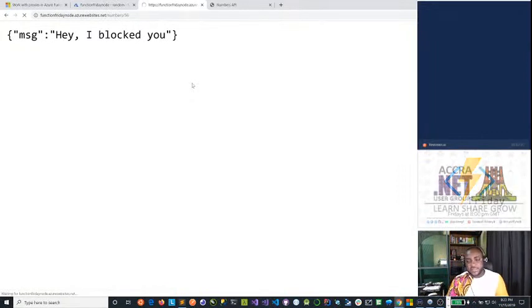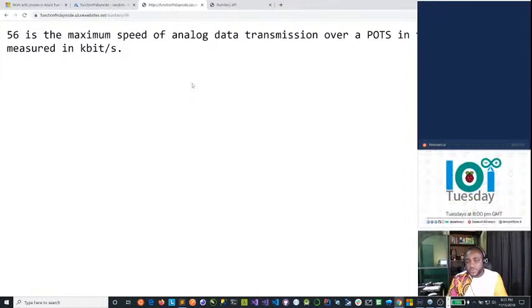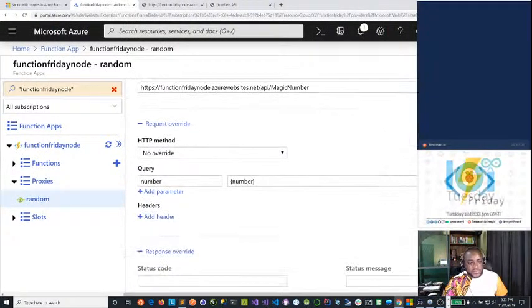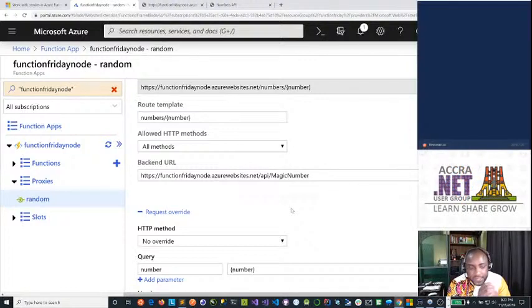Now, it's not just request and response that can be intercepted, and it's not only variables that you can pass into the request and response. You can actually also use application settings. So let's go back to functions. Let me show you something before we call it a night on today's stream. What if I have a series of function endpoints? Let's say I have one that calls the math, I have one that probably calls something else, and I want to call them and pass that information on.